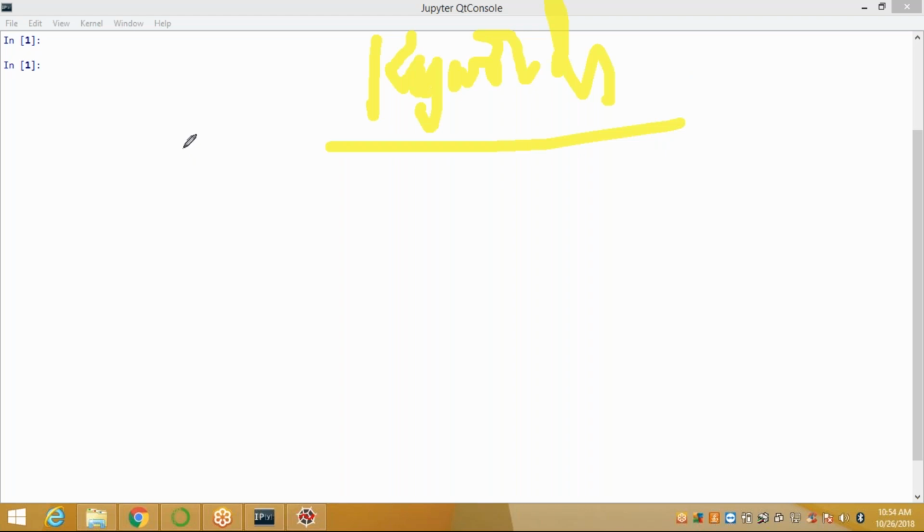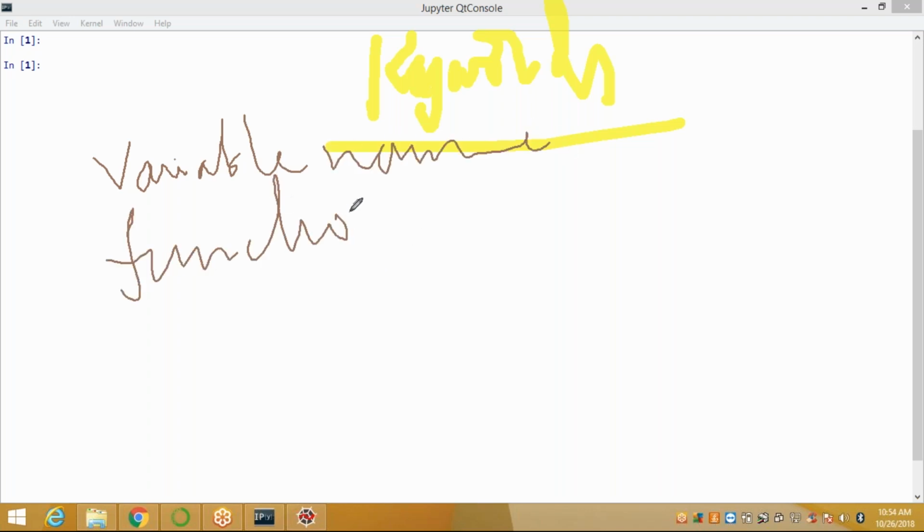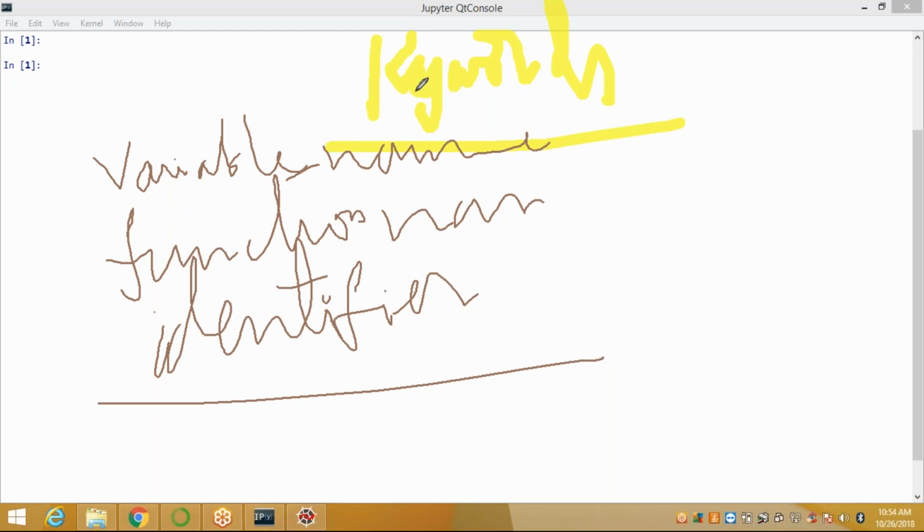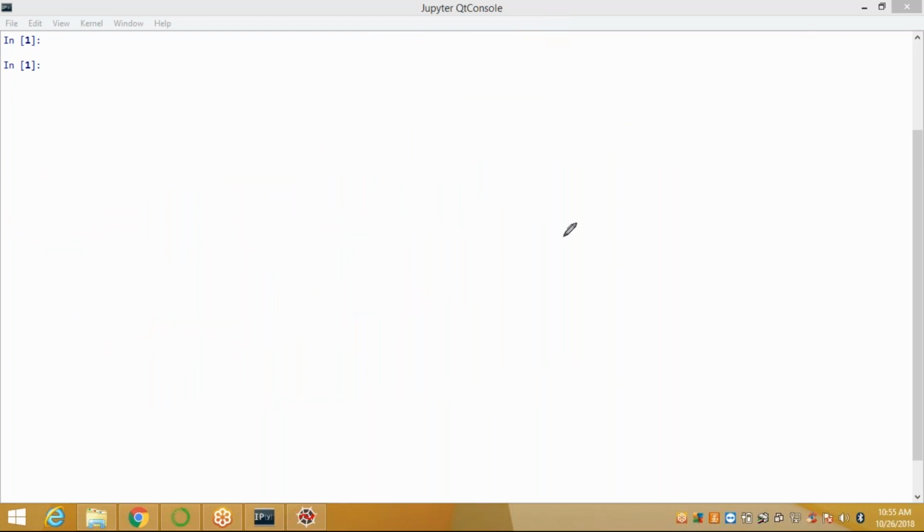We cannot use a keyword as a variable name, function name, or any other identifier. Okay, these keywords cannot be used as a variable name, identifier, or function name. So what keywords are available?